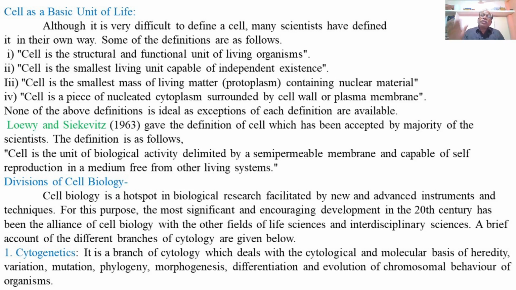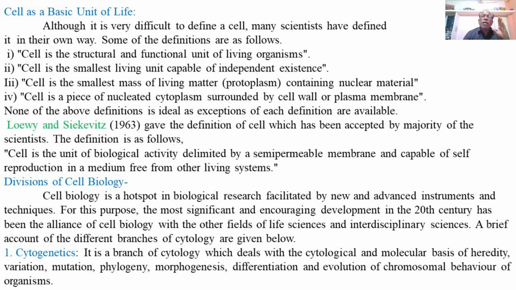So the cell itself can acquire its requisites, its requirements, so as to divide into two daughter cells. Without the support of any other component or any other living system, the cells can divide themselves.